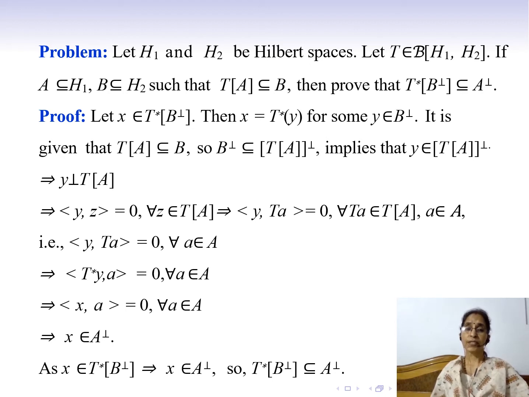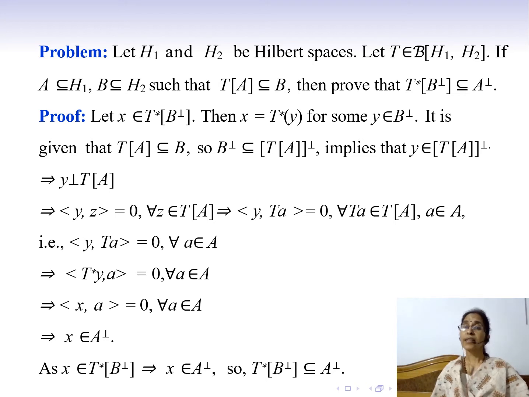Let us prove this result. Let X belong to T star of orthogonal complement of B. Then there exists some element Y in orthogonal complement of B such that X is equal to T star of Y. And it is given that T image of A is contained in B. So we know that orthogonal complement of B is contained in orthogonal complement of T(A).